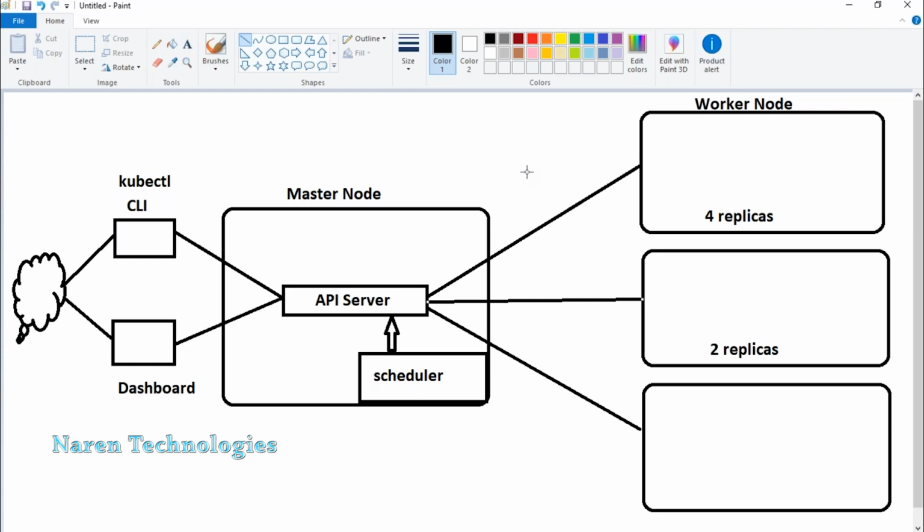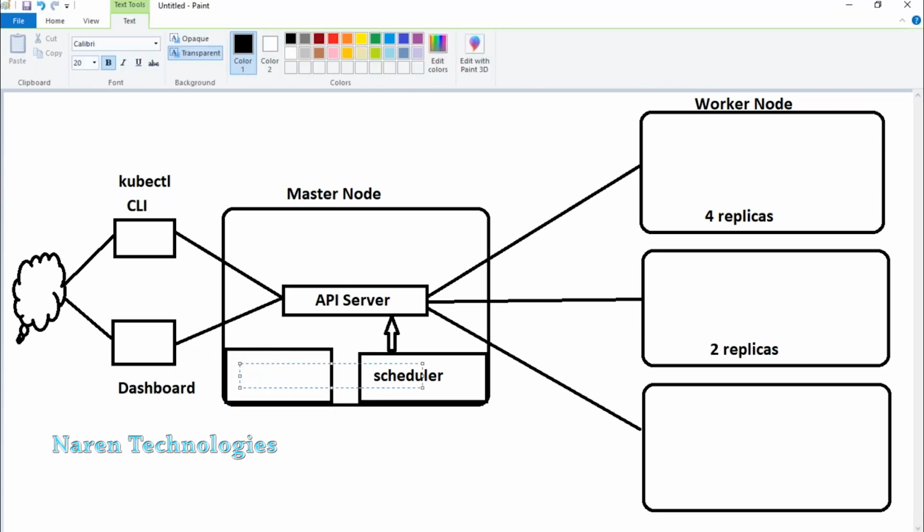Guys, remember in previous sessions I was mentioning that Kubernetes has a very good monitoring mechanism, correct? So in the Kubernetes cluster architecture, all worker node status will be maintained in one of the components, and that component is called etcd.